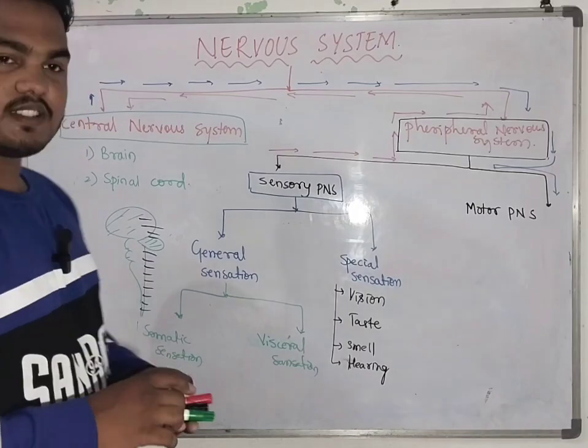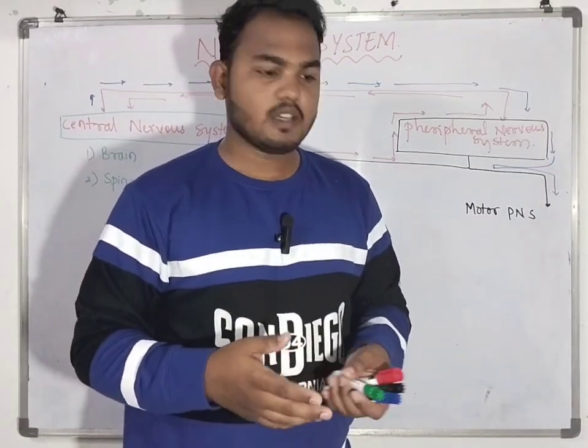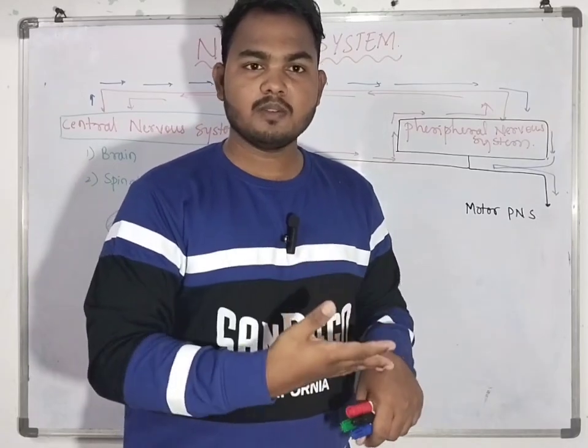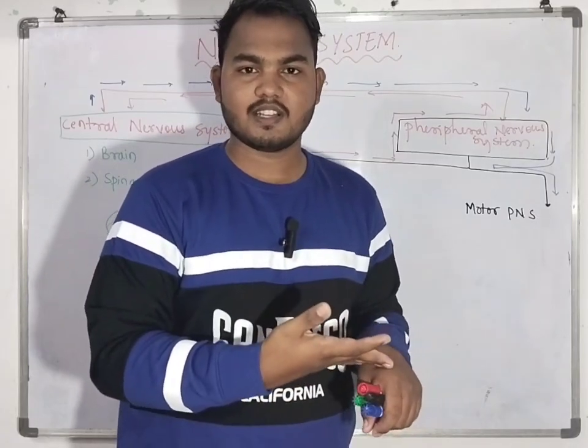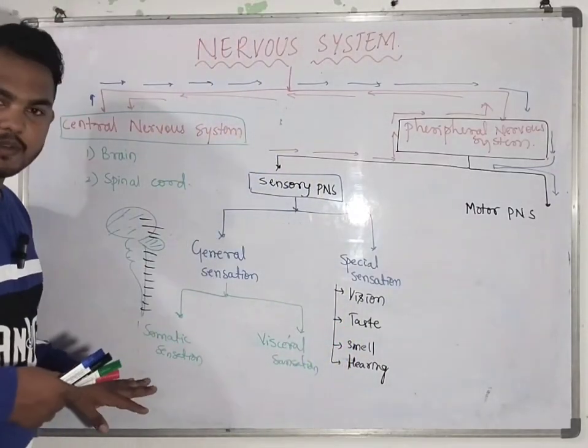Okay, somatic sensation and visceral sensation. The somatic sensation is sensed by the physical body. For example, if there is a pain, that is sensed by our skin, and that is a general sensation. Okay, I hope this general sensation is clear.